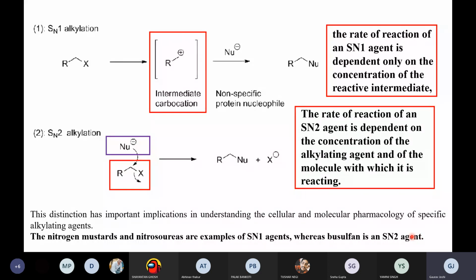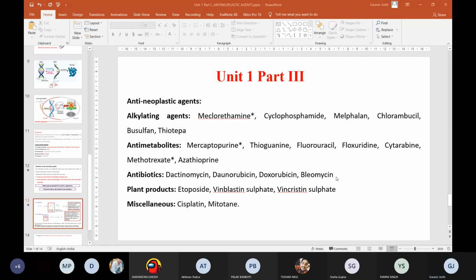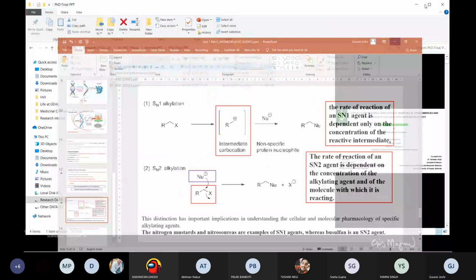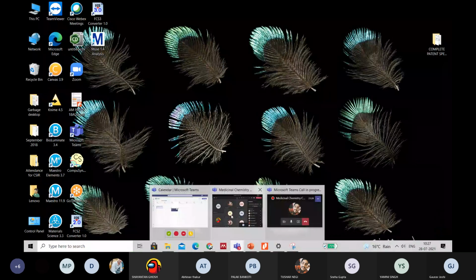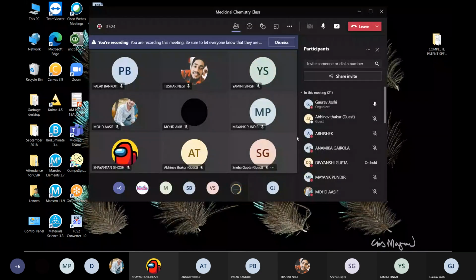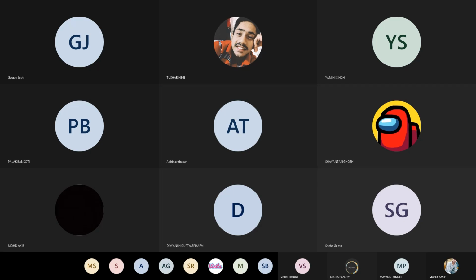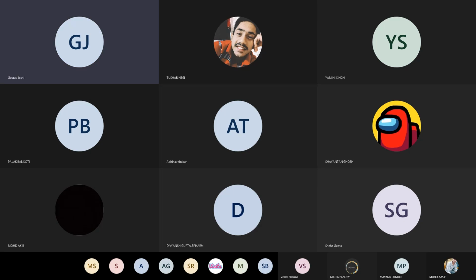So this is all the basic thing about the neoplasm, and we have just covered something about the alkylating agents. So if you now have any queries or doubts, you may ask. Anyone, any questions, queries, doubts on the neoplasm, anti-neoplastic agents or the mechanism of this thing?